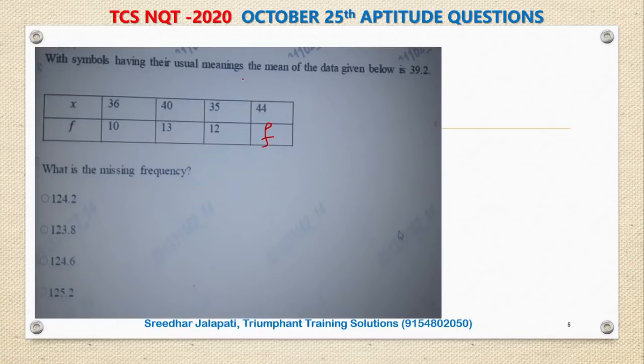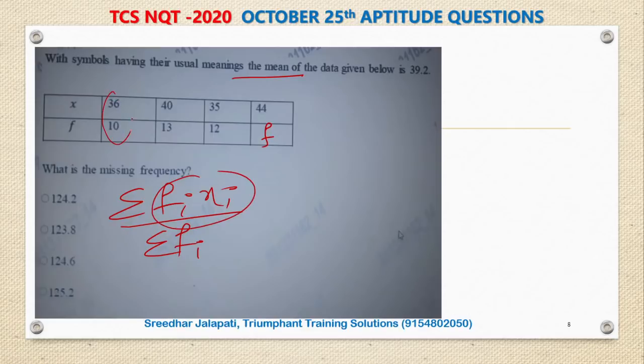How do we find the mean for the discrete series? Have you gone through my elementary statistics video which I have uploaded as a part of the TCS NQT series? If not, go through that. So to find the mean for the discrete series, it is sigma fi xi by sigma f. I will explain what these terms are. Fi xi is nothing but the product of observation multiplied with frequency.